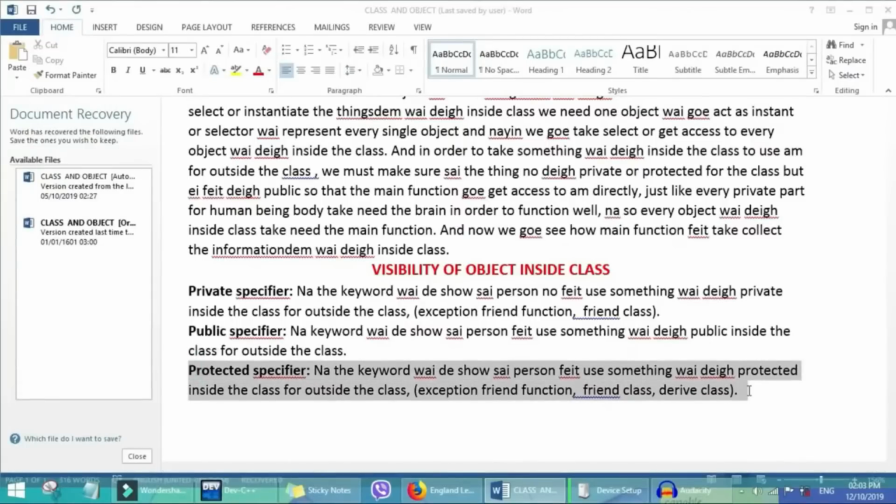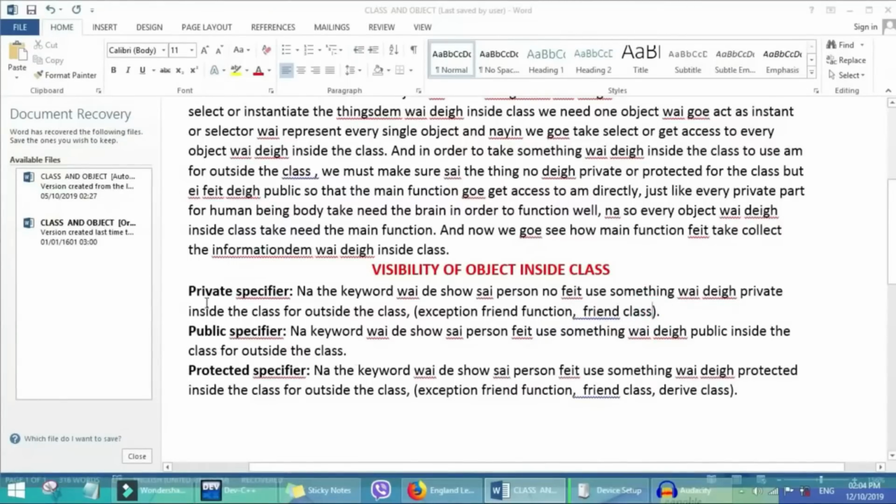The third one now is the protected specifier. The protected specifier is the keyword that shows that a person can use something protected inside the class from outside the class. And the exceptions for this protected specifier are friend function, friend class and derived class. So for the protected specifier we have derived class, while for the private specifier we have friend class and friend function, but we do not have derived class. So it is a small difference.